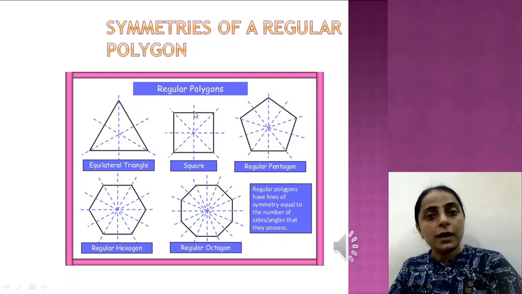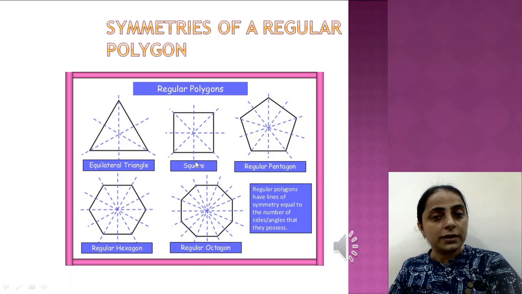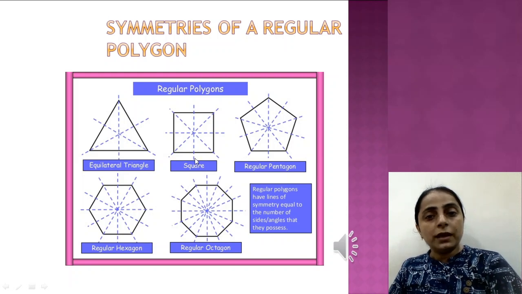Apart from that, a line joining the midpoints of 2 opposite sides would also be an axis of reflection, the line of symmetry which would reflect the square vertically.